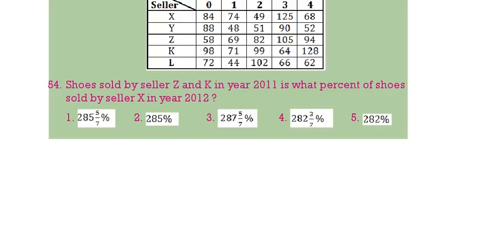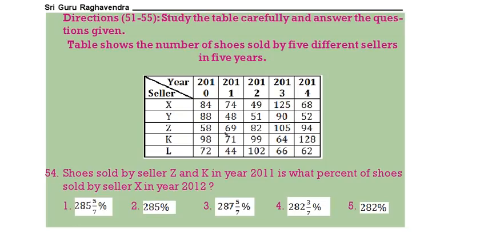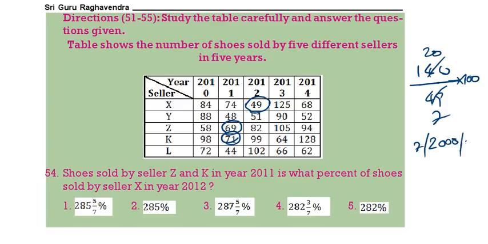Next, Z and K in 2011. So 69 plus 71. What is 69 plus 71? 140. X in 2012, that is how much? 49. So 140 by 49 into 100. 7 sevens, 7 twenties. Now how many times does 7 go into 2000? 7 twos 14, 7 eights 56, 7 fives 35. The answer is 285 5 by 7.